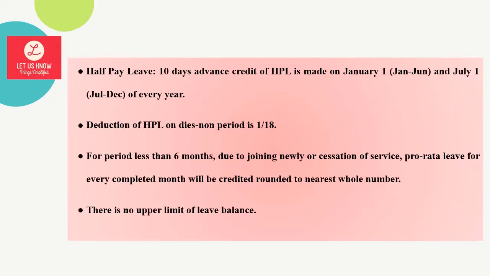Similarly, half pay leave is also available for government employees. Annually it is 20 days, but it is credited every 6 months at 10 days as advance credit on January 1st and July 1st, similar to earned leave. The only difference is here it is 10 days for 6 months, whereas earned leave is 15 days for 6 months.